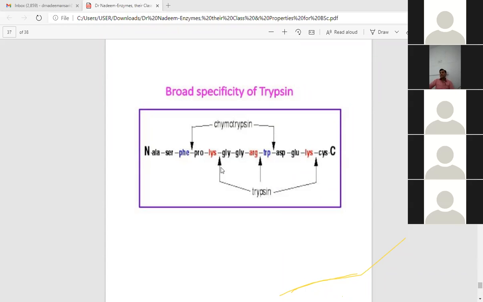This is the linear chain of amino acids joined by peptide bonds, that is the primary structure, having the left end as N terminal and the right end as C terminal.